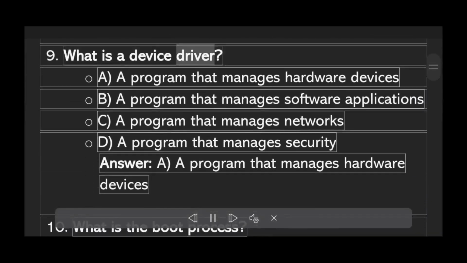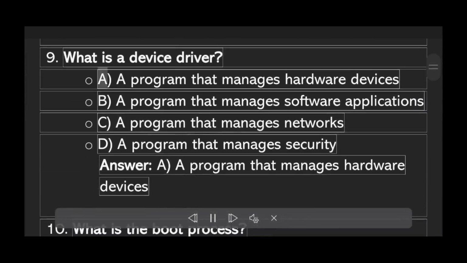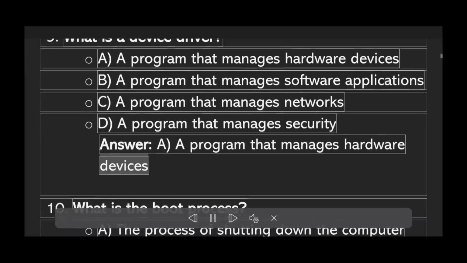What is a device driver? A. A program that manages hardware devices. B. A program that manages software applications. C. A program that manages networks. D. A program that manages security. Answer A. A program that manages hardware devices.